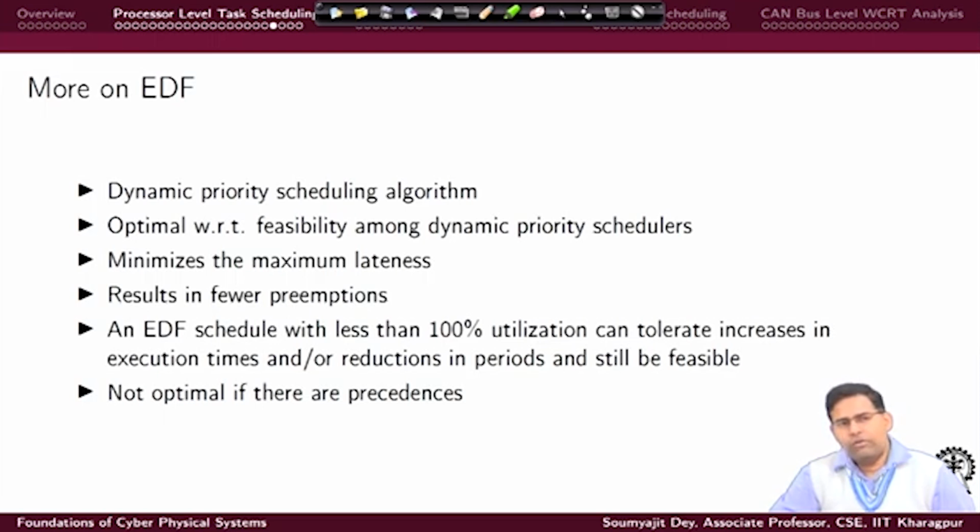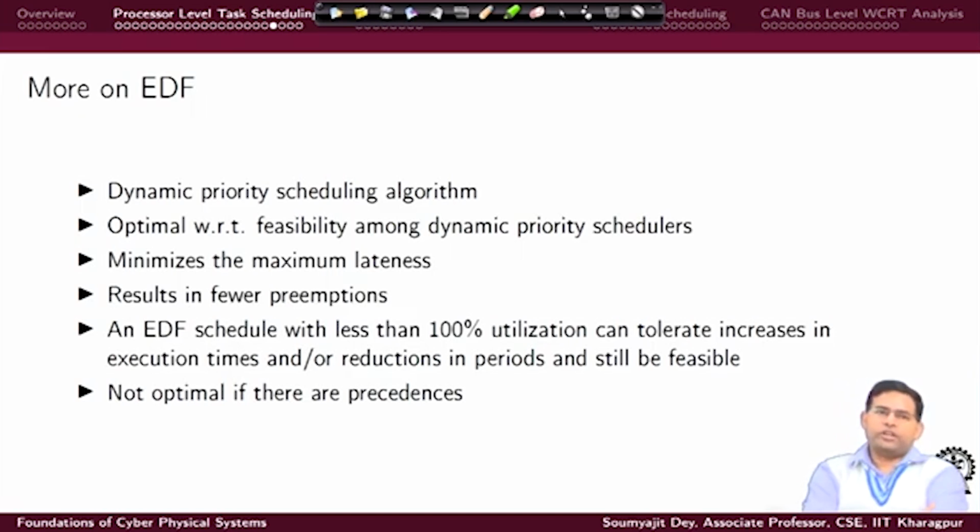And the good thing about EDF is it results in fewer preemptions. If you remember our previous example, in many cases where RM would have had a task arrival result in a preemption because of the fixed priority, we actually saw that although a task arrived, the existing task which was executing had higher priority due to its pending deadline, and that is why there was no preemption.